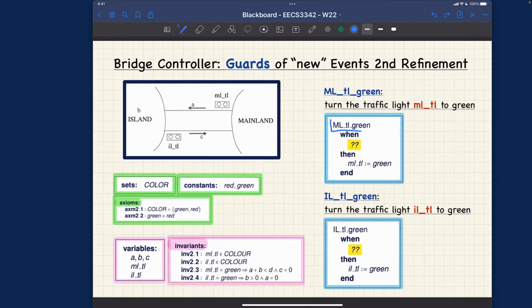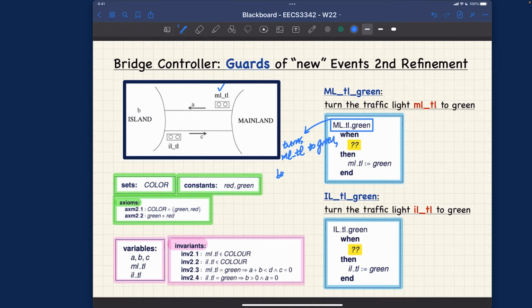So MLTL green. This event will be expected to turn the light green before any cars are actually allowed to exit the mainland. This will turn the ML traffic light specifically to green.